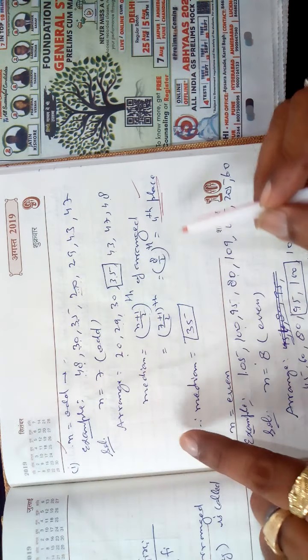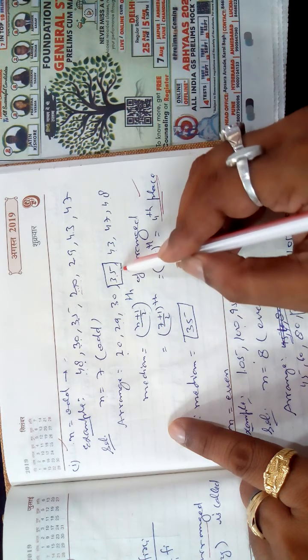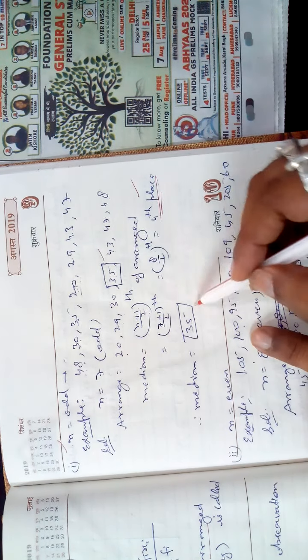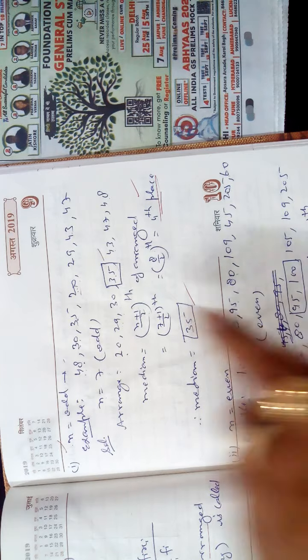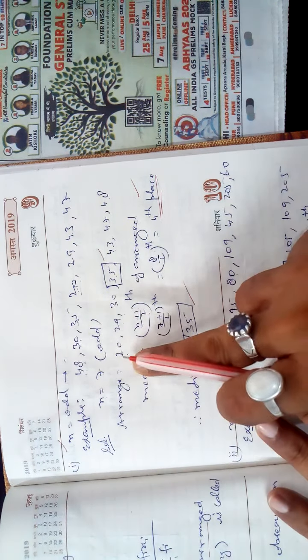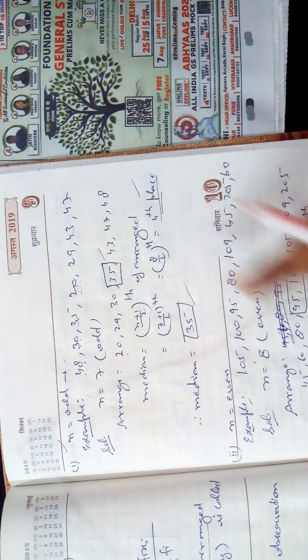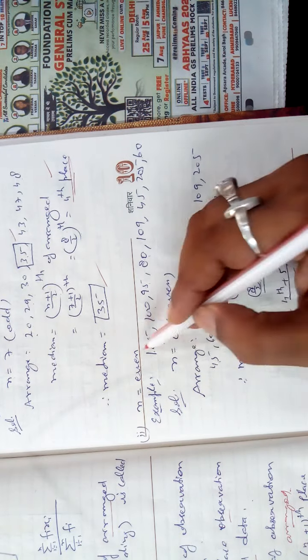The rule is arranged data. So here you count 1, 2, 3, 4 and put the box here. It is your median. Very simple. Don't count in the unarranged data; sometimes both are the same, no matter, but your counting must be in the arranged data.